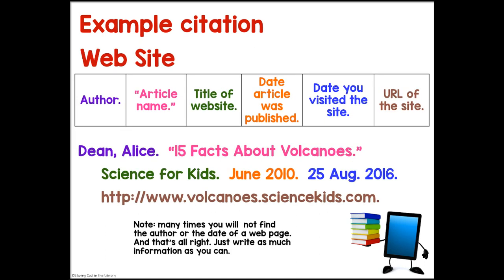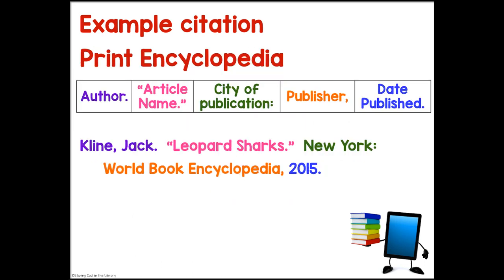An example citation for a website has the author with the period, then the article name with a period in quotations, the title of the website with a period, the date the article was published, the date you visited the site, and the URL of the website. So you can see right below the 15 facts about volcanoes and where they found it. Oftentimes when you're online, it'll be difficult to find the author or the date of the web page, and it's okay. Just write as much information as you can when you have an online resource.